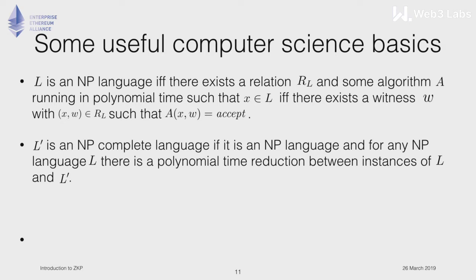We are going to talk about NP languages. That's basically the language of all pairs of witness W and instance X for which there is an algorithm running in polynomial time that accepts X. Also, we have the notion of NP-complete languages, which are a subset of the NP languages.